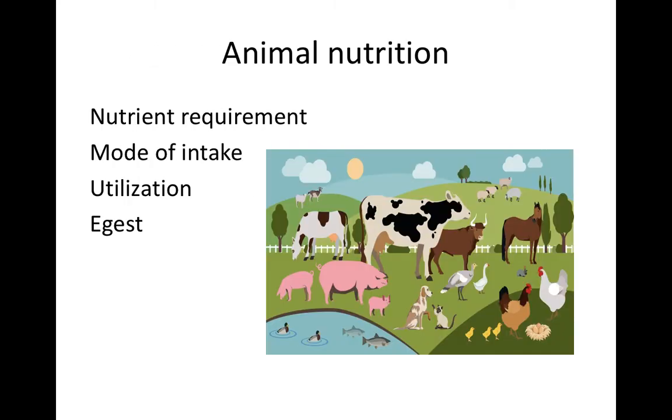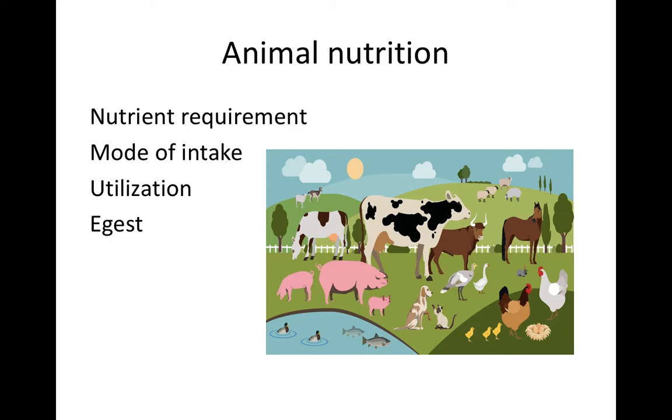So let us see what animal nutrition exactly includes. Animal nutrition includes the nutrient requirement, that is, the type of food the animals should eat. You have already studied in your previous class that each food has different varieties of nutrients in it. The food you eat in particular will not have all the nutrients, so you should have a variety of foods. The nutrient requirement in animals also differs.